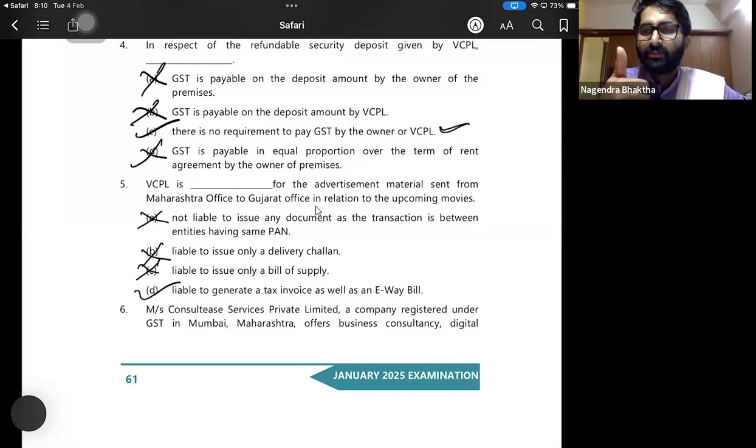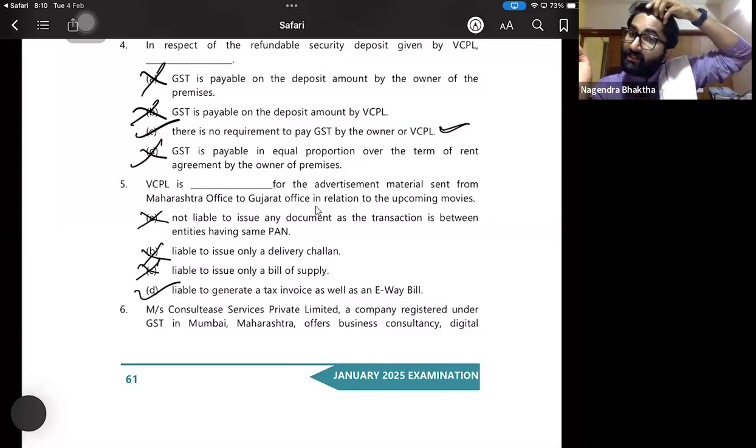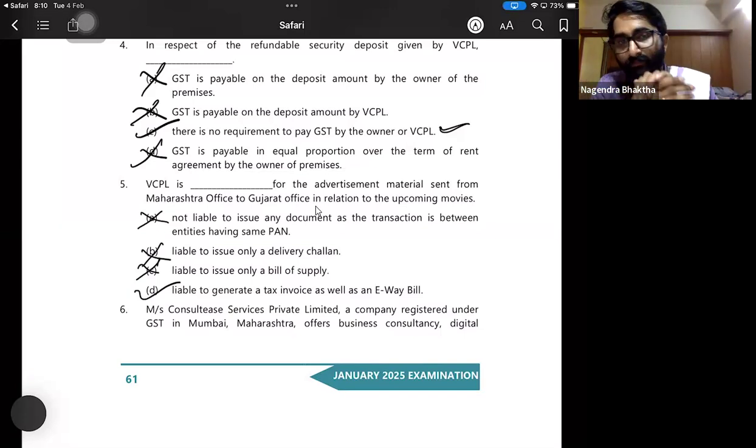Why? Because invoice is required. Because both are deemed distinct persons and it is a supply. Whenever it is supply, you have to issue an invoice. Invoice is mandatory. So for the fifth one, option D: liable to generate a tax invoice as well as an e-way bill. Clear? So this is about question number 5.